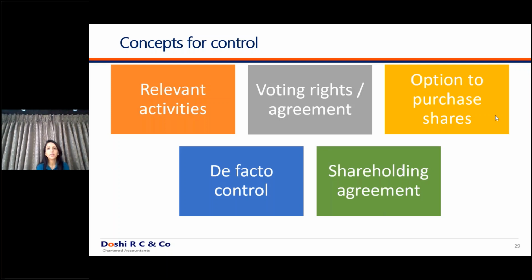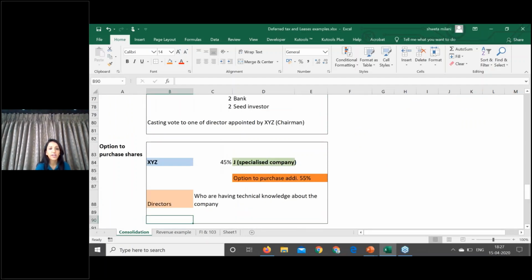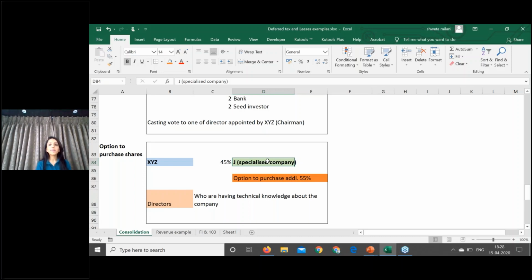We'll see the second example, option to purchase. Now we'll discuss the example over here. There is a shareholder XYZ. Presently, he is holding only 45% in a specialized company named J. But XYZ has an option to purchase additional 55% at any point in time. So at any point in time, XYZ can exercise the option and subscribe to additional 55% shares of company J. Now, purely if these were the terms of the contract, what would you have done?